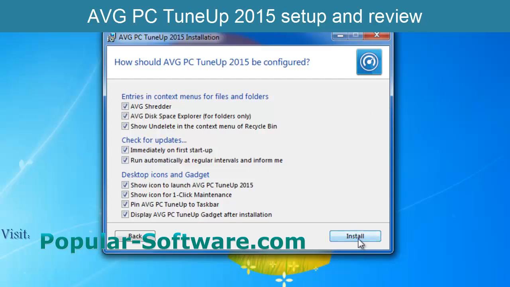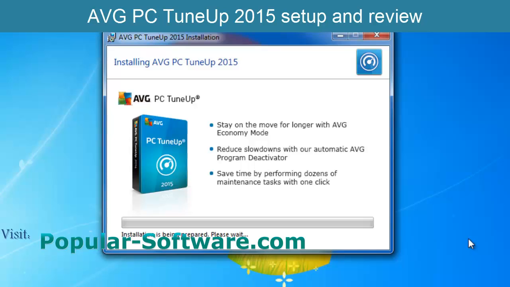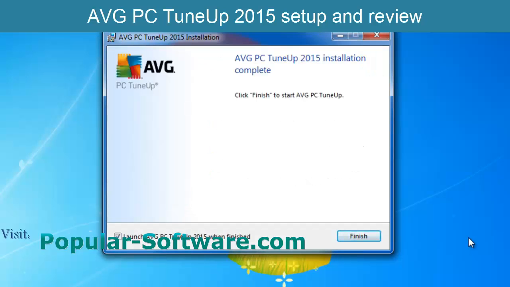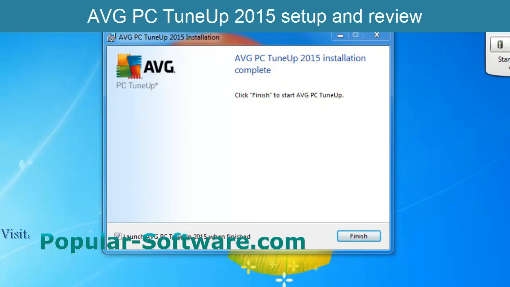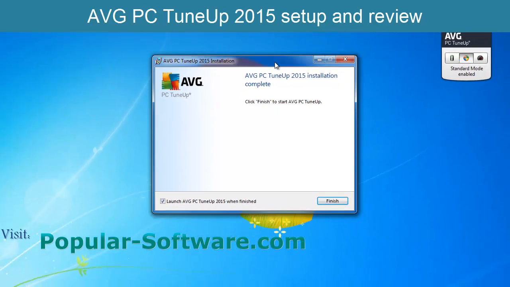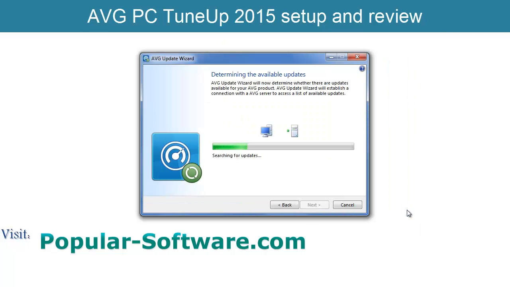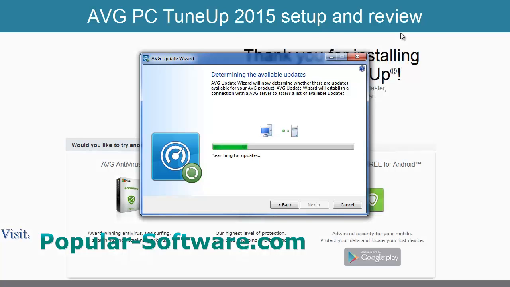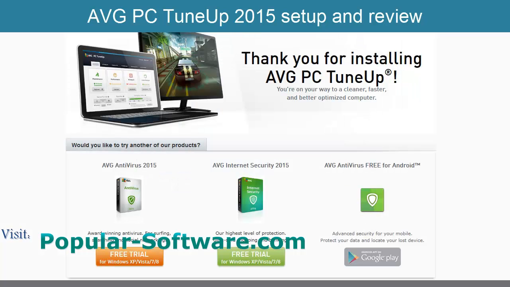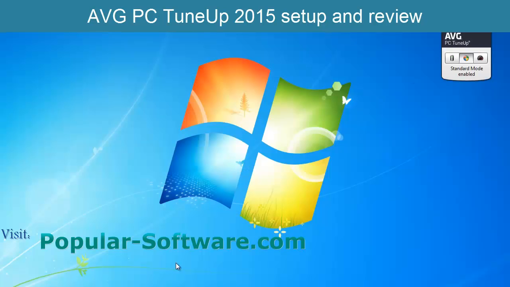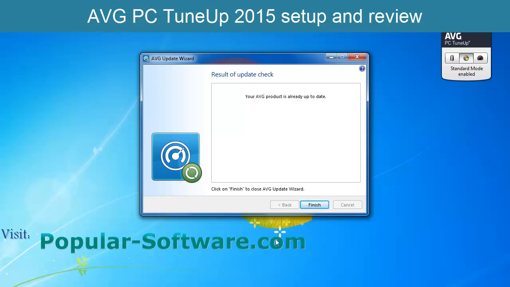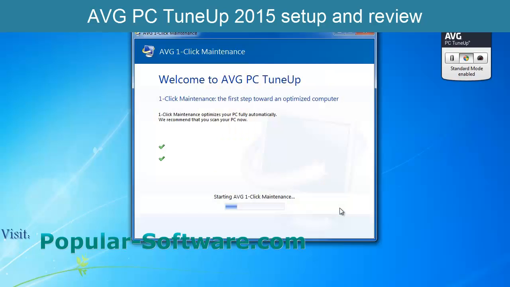Okay, go to install. Okay, installation is finished. I will show the little gadget. Here we go. Launch. Searching for updates. You will go immediately to their website. Just to say that this is a 15 days trial version, up to date, finish.